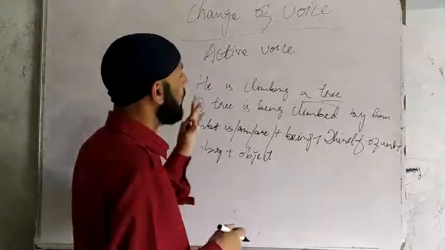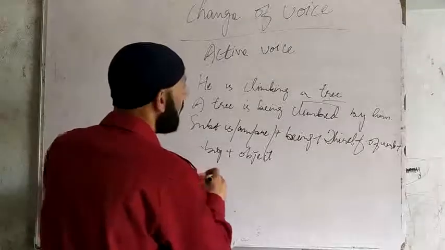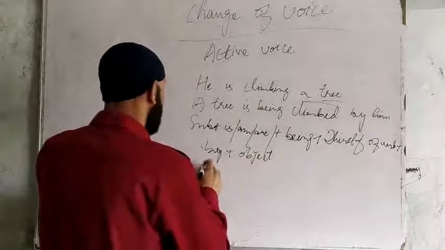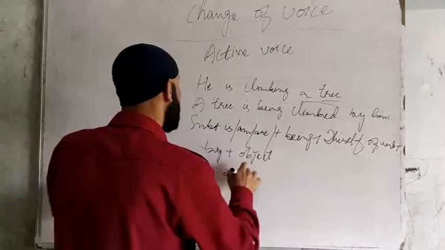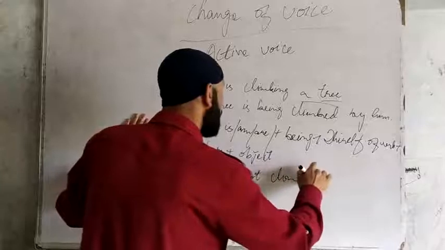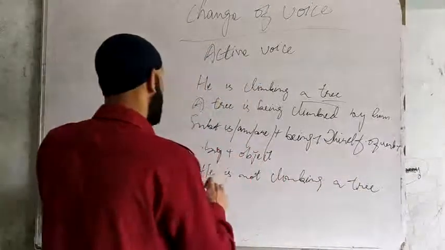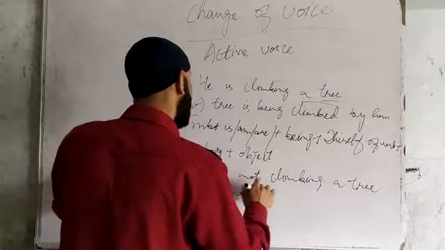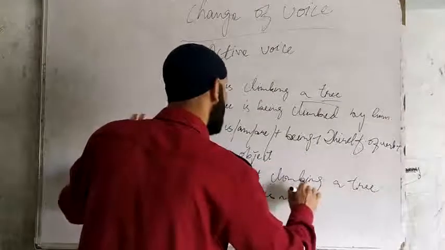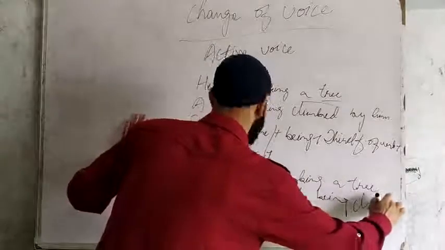This is present continuous tense. And if the sentence is negative: he is climbing a tree, he is not climbing a tree. It's easy. A tree is not being climbed by him.